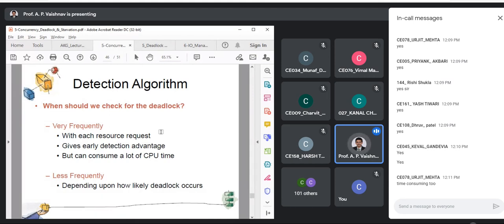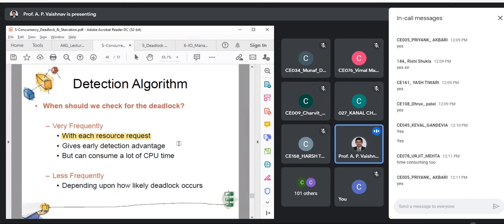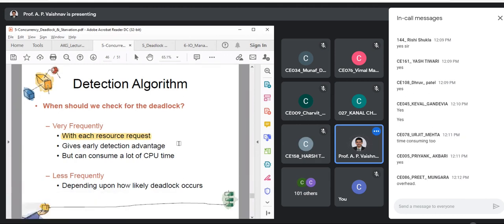So what is a better approach? If you check with each resource request, that means as soon as one request is granted, you check for the deadlock, this is again a very costly operation, yes or no? Because every time you will get, if not hundreds, at least tens of requests, at least 10 to 15 requests at the same time. In that scenario, your system will be more occupied with checking for the deadlock rather than doing the actual execution. So that is the problem that you might face.